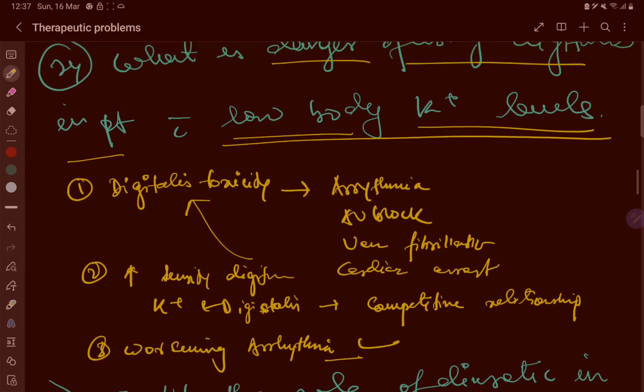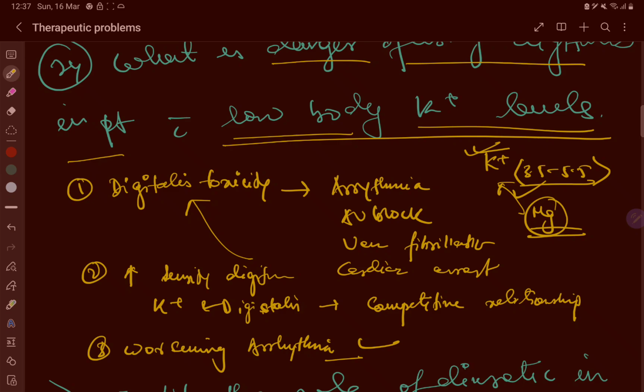So what can be done? Monitor the potassium levels. Okay, potassium level 3.5 to 5.5 is a normal level. Outside of that range, digitalis should be used very cautiously. Then we have to correct the hypokalemia. We can even use magnesium supplement to correct the potassium.